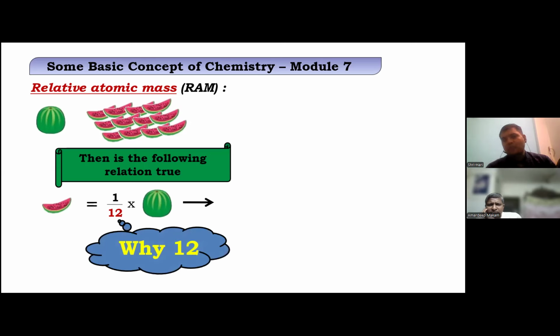That's why it's 12. Right? Correct. So one of the pieces was 12.